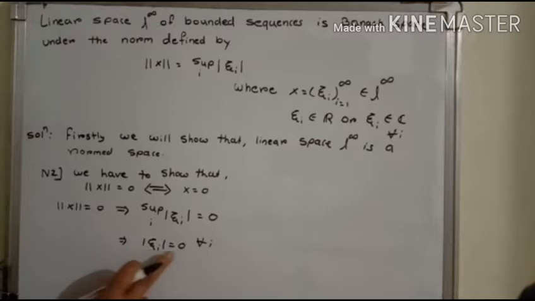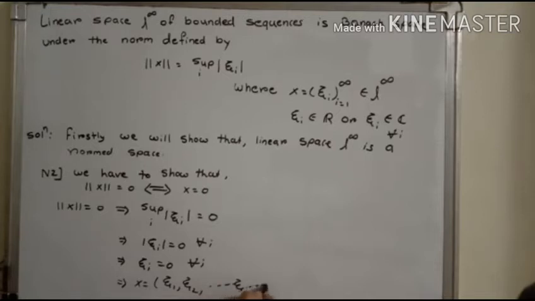As the absolute value equals 0, it implies that xi I equals 0 for all I, and for each I, xi I equals 0 implies that x is equal to the sequence xi1, xi2, the ith term xi I, and so on.